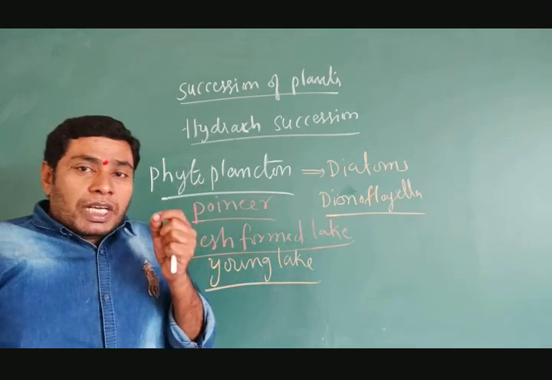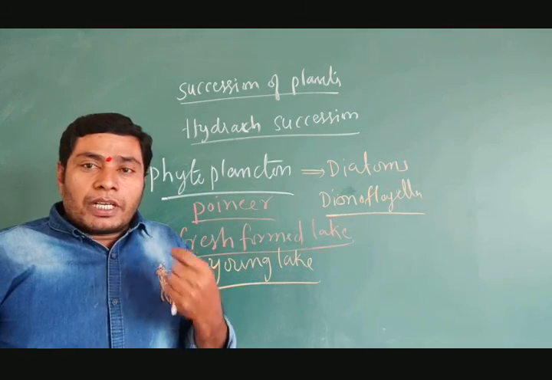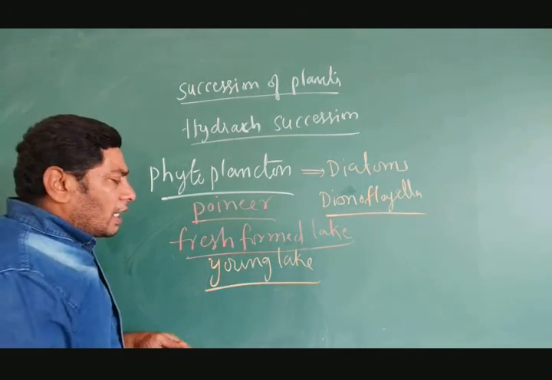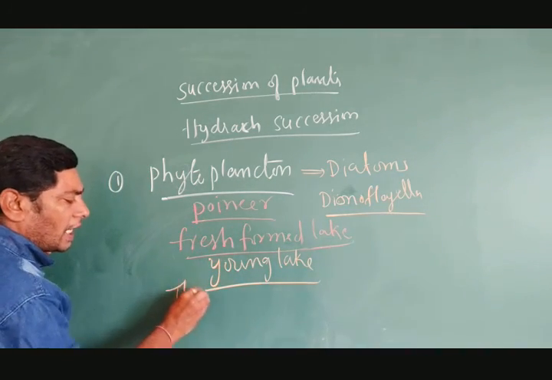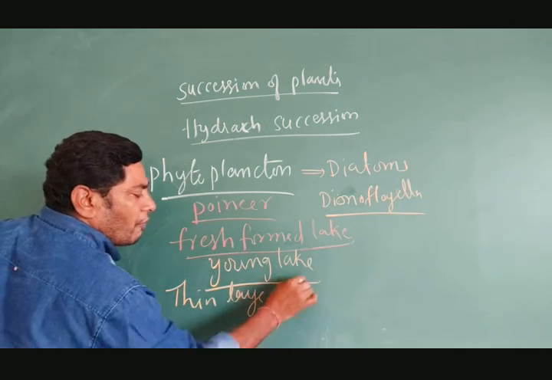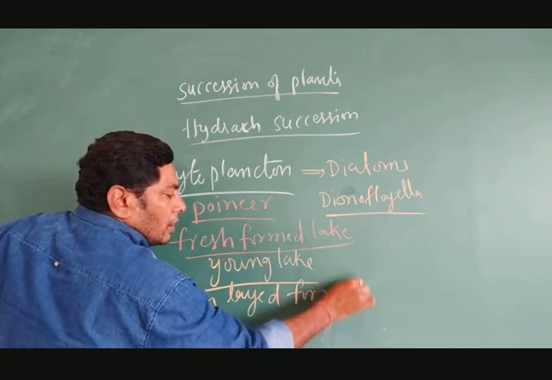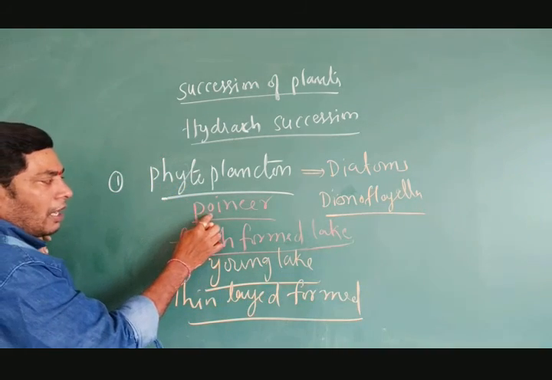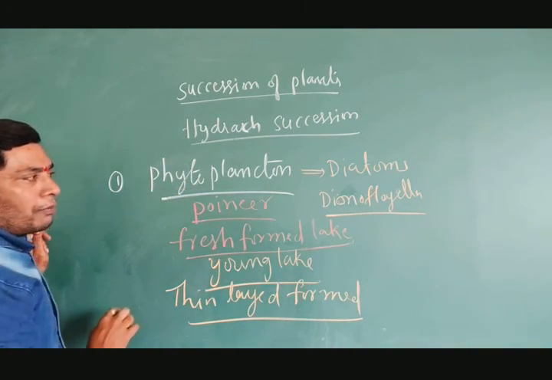So it is the pioneer stage. While growing, they form a thin layer of mud. The thin layer of mud is formed by the pioneer phytoplanktons.